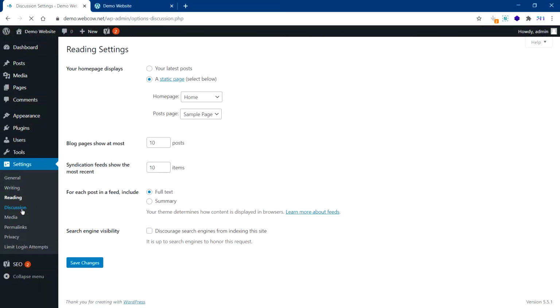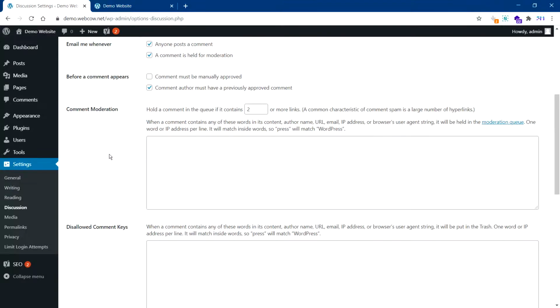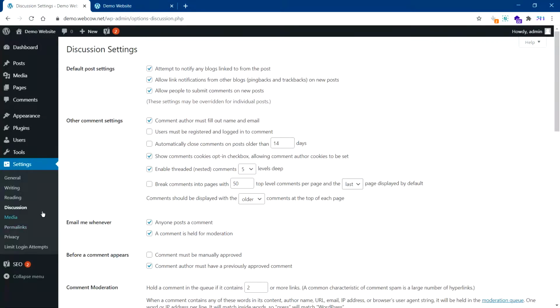Discussion, like I said, is the comment section from before. You can change some settings here. You can activate or deactivate comments, you can set up approval, and require users to be logged in to create comments and things like that. The basic comment-related settings can be changed here.